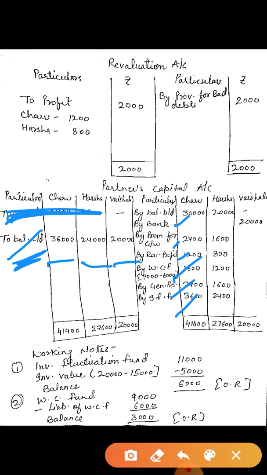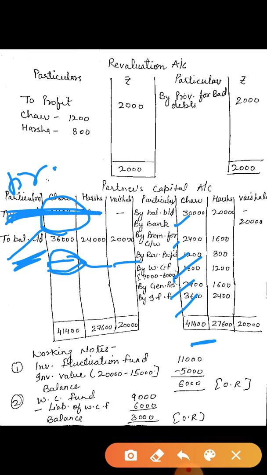Total of this is 41,400. But on the debit side, in Charu's column the total is 36,000. It means both sides are not equal, so you have to make them equal. The greater value is 41,400. Write it down on both sides, and subtract 36,000 from 41,400. The answer will come in Charu's column.